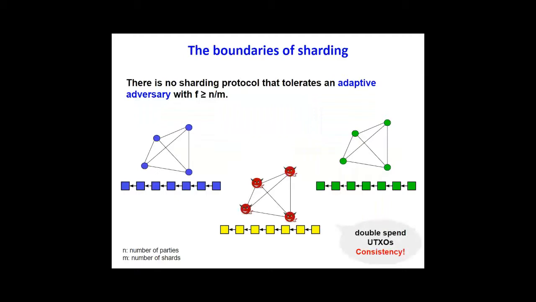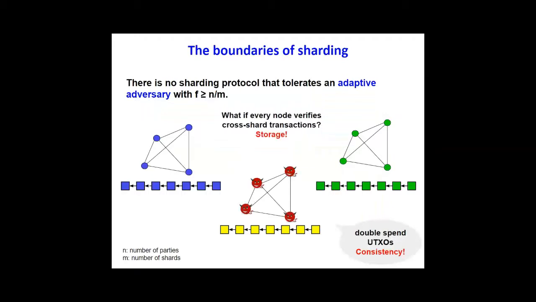From the pigeonhole principle, we know that there is at least one shard with size n/m. And since the adversary can corrupt more than n/m parties, he can corrupt the entire shard. In this case, the adversary can double append UTXOs to different shards, which means that the consistency property is broken.